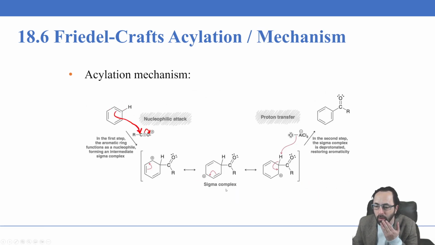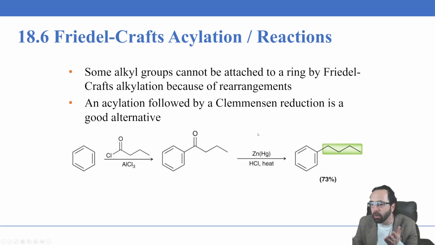And so the result is that if you want to make sure that you get no mixture of products, but you attach the benzene ring to an alkyl group at the primary position, what you can do is an acylation, like we just saw. So we use an acyl group with AlCl3 here, with the acyl chloride here. And then after that, we do a full reduction where we completely remove this oxygen.